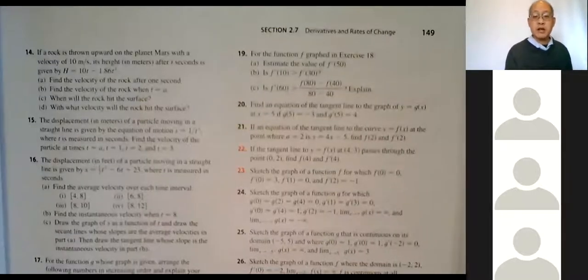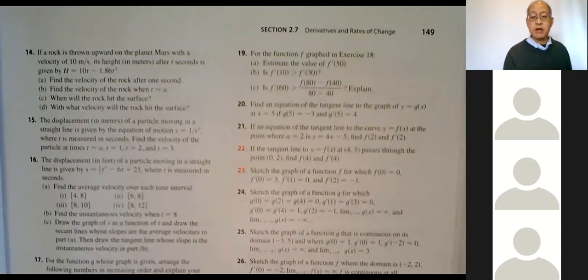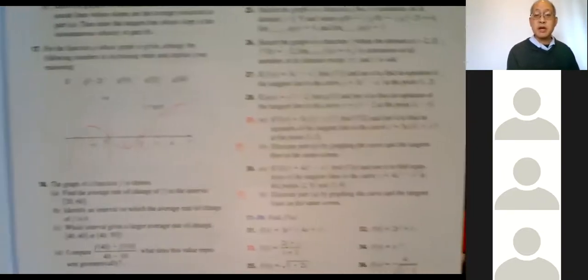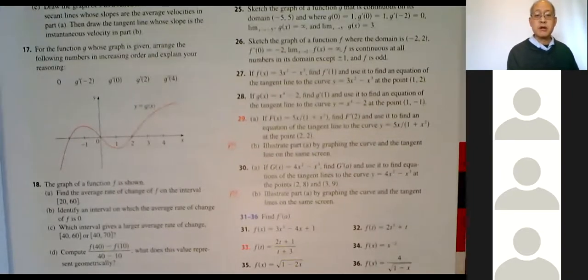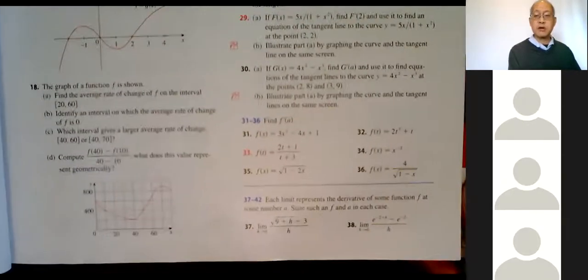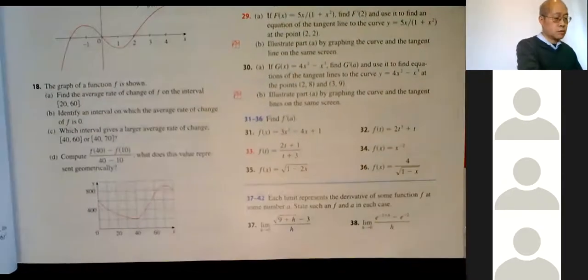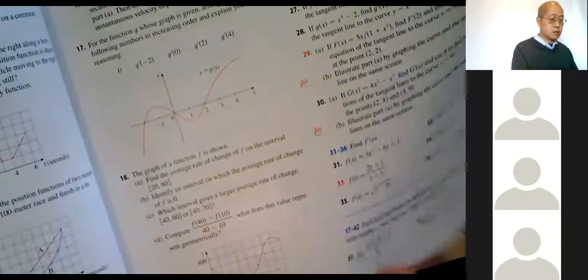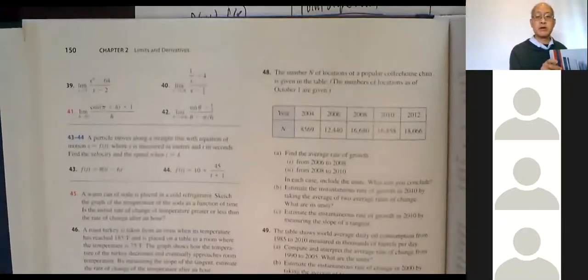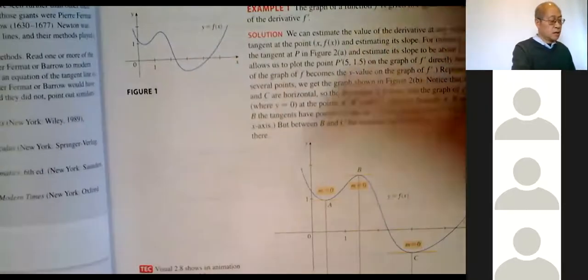And on the next page, 149, that's up to about 25 or so. A little bit more. Okay, and the next page. Not sure we have to do these, but I'll show it to you anyway. And I'm sure we don't have any of those. And any of those. Okay.